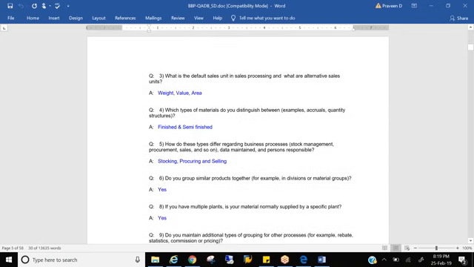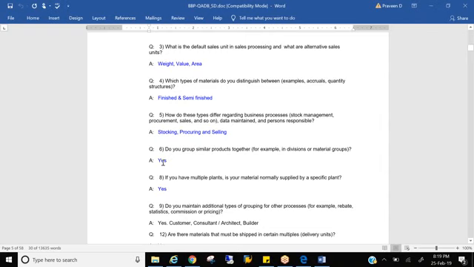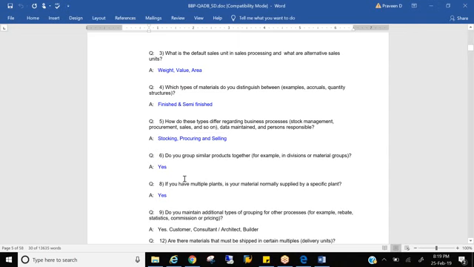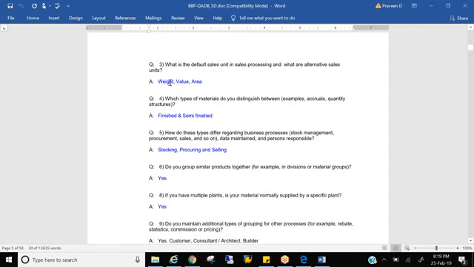Do you group similar products together? Yes or no? If you have multiple plants, is the material normally supplied by a specific plant? Yes or no? It's not all about yes or no questions. You can see what the default sales unit is. Do you sell by weight, or by value, or by area? So how do you sell your products? What is the unit of measure? Like this, you'll be putting lots of questions to the user. That's the reason it's taking 6 months. Why is it taking 6 months or 3 months for a BBP phase?